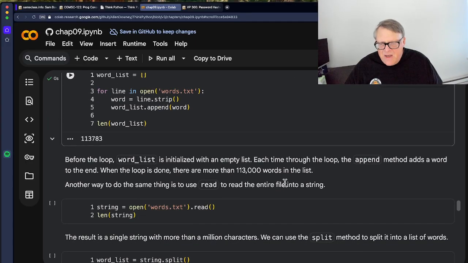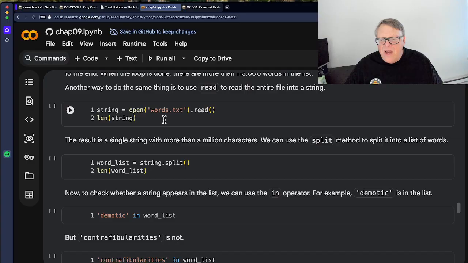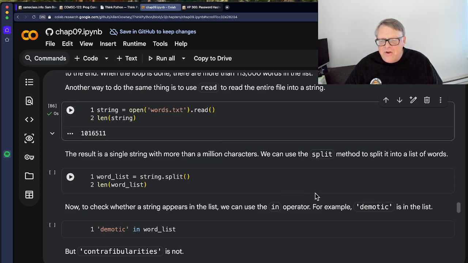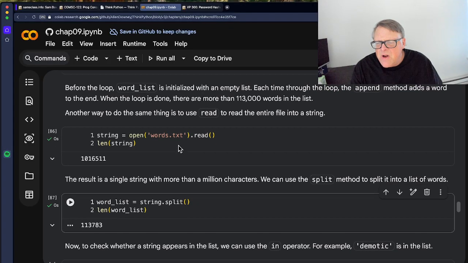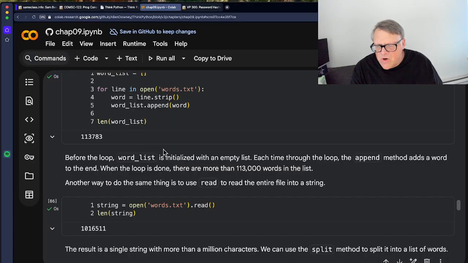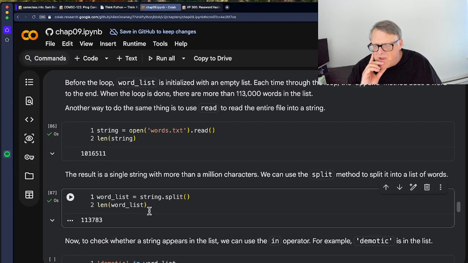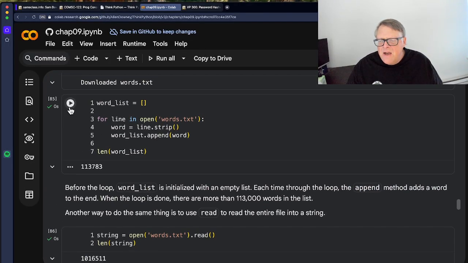You could also do a read to read the entire file into a string, and then you'll have a string with more than 1 million characters, and you can use the split method to turn it into a list of words, but I don't think you're still going to have carriage returns at the end of it. I'm going to do a couple of tests here. This one up here was word list, and we use the same thing. Okay, let's do this one again then.